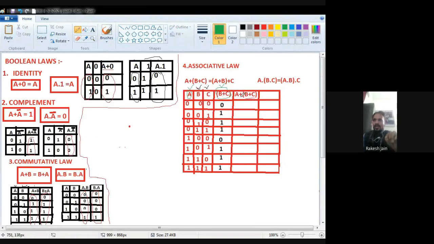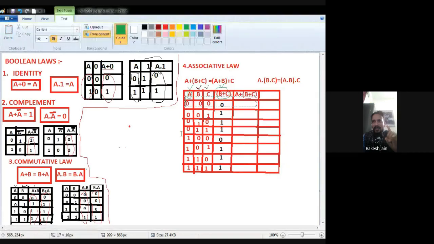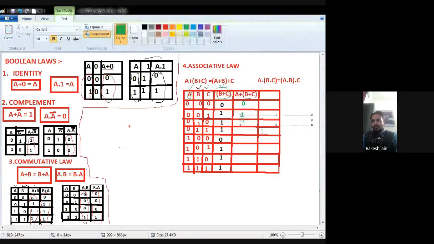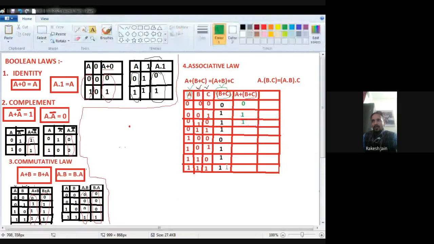B is 0, C is 1, because 1 is there, so I put 1. B is 1, C is 0, because one more time I find 1, that's why 1. B is 1, C is 1, because I find 1, so I put 1. Both are 0, no 1 is there, so I put 0. B is 0, C is 1, that's why I put 1. B is 1, C is 0, again 1. B is 1, C is 1, again I put 1. So this will be the result of B plus C.